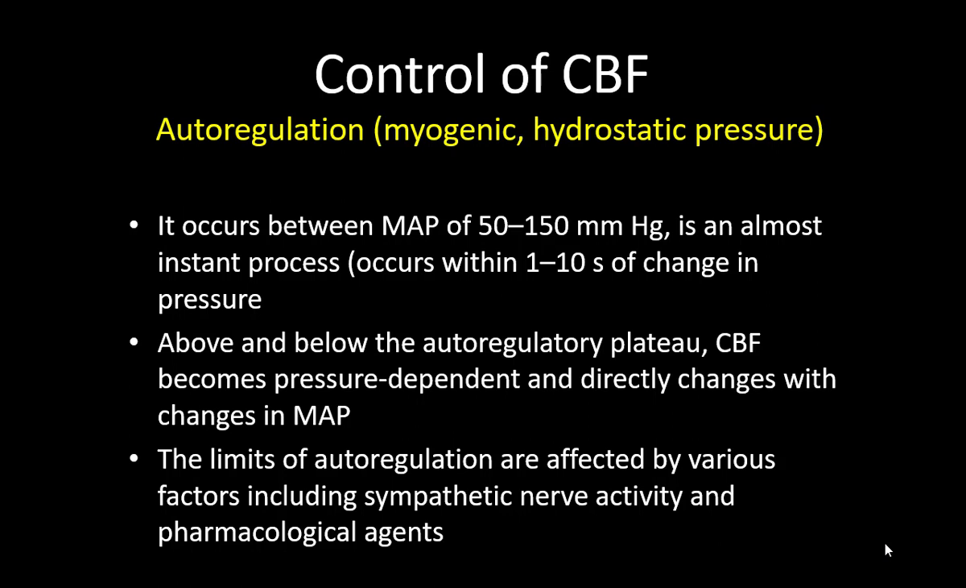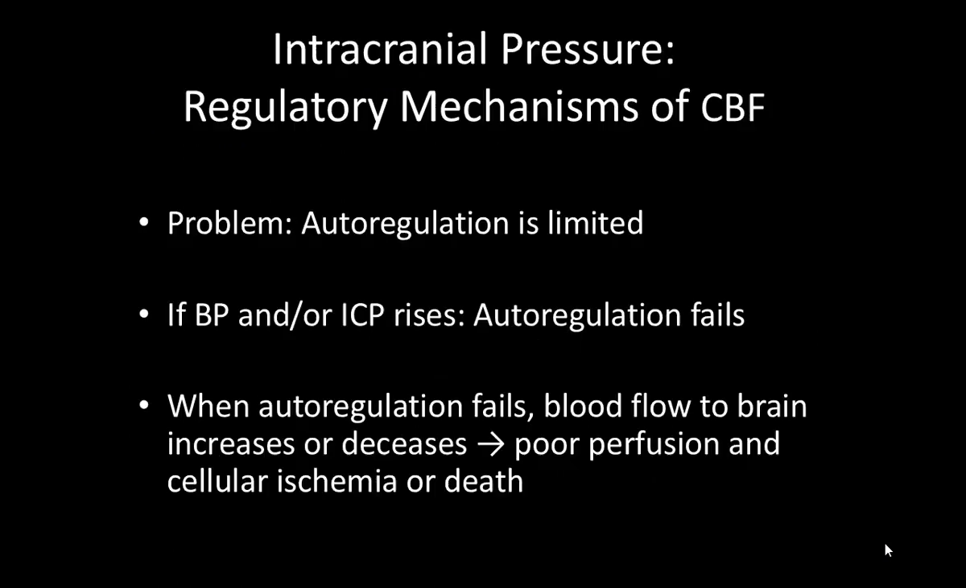We are all aware of this terminology, autoregulation. It occurs over a very wide range of mean arterial pressure, 50 to 150 mmHg, and it is a very instantaneous process. Within 1 to 10 seconds of any change in the pressure, it would reflect this. Above and below this autoregulatory range, that is below 50 and above 150, it is very difficult, because then the cerebral blood flow is totally dependent on the pressure. Whatever the MAP is, it would reflect accordingly, and the limits are affected by various factors, which include sympathetic nervous system stimulation and certain therapeutic drugs.